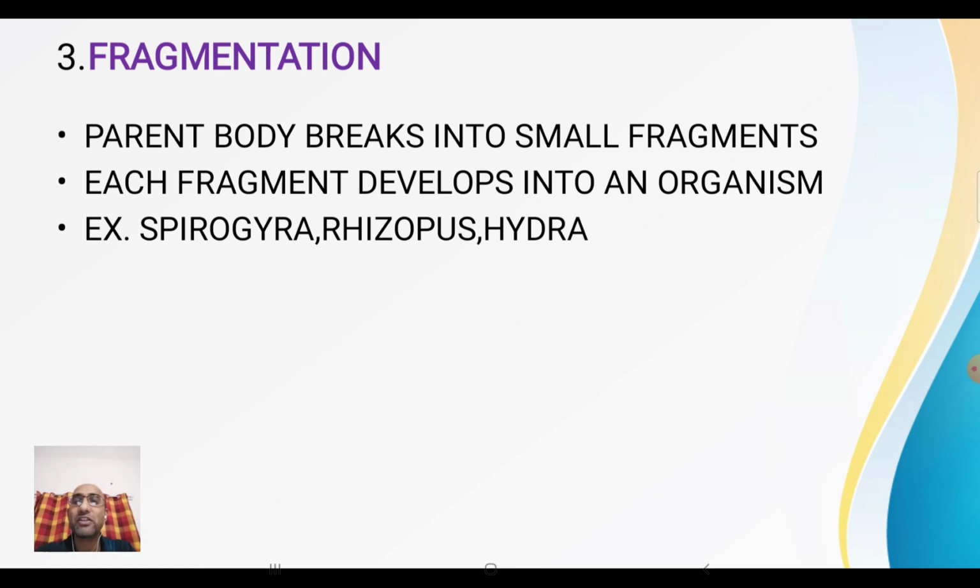What is fragmentation? Fragments, small sections. Here the parent body breaks into small fragments, and each fragment develops into a new organism. Example is Spirogyra, Rhizopus, and Hydra. Got it? Spirogyra, Rhizopus, and Hydra.